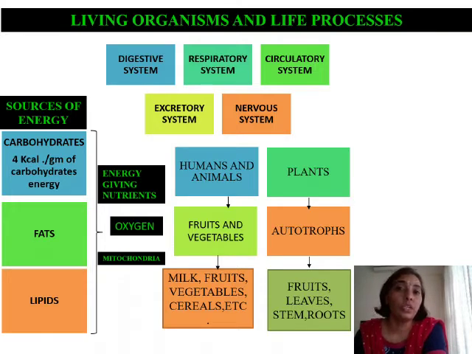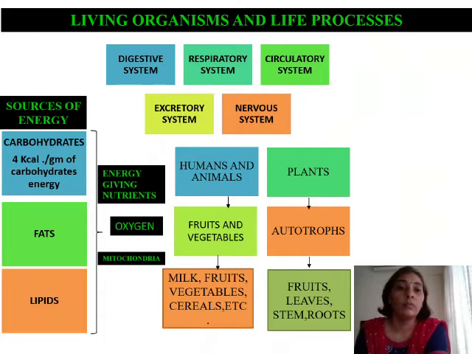So these nutrients are utilized to generate energy, and this energy is then utilized by the body to bring out various functions. So here we have just listed various organ systems, and these organ systems work continuously, and for their functioning we need energy, and the sources of energy are carbohydrates, fats and lipids.